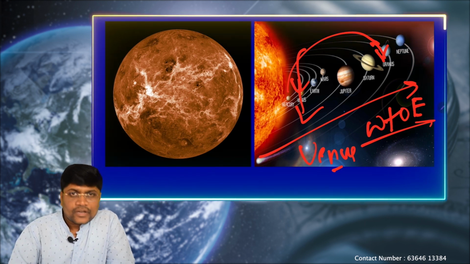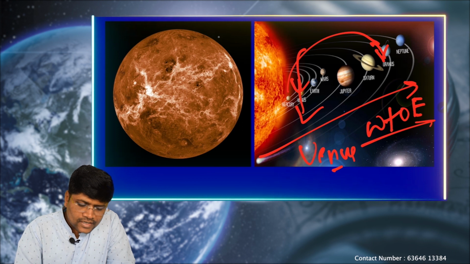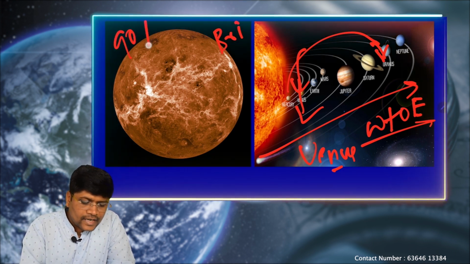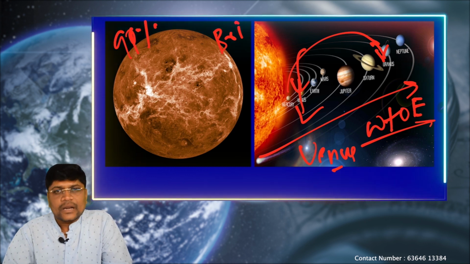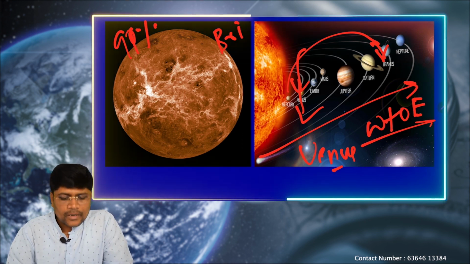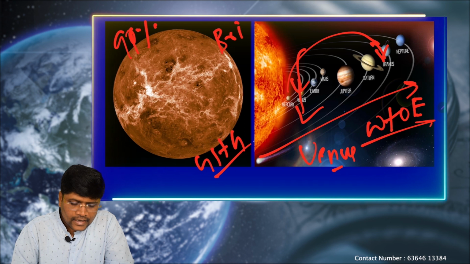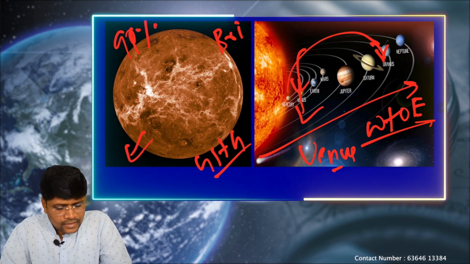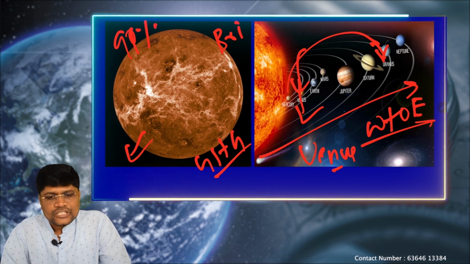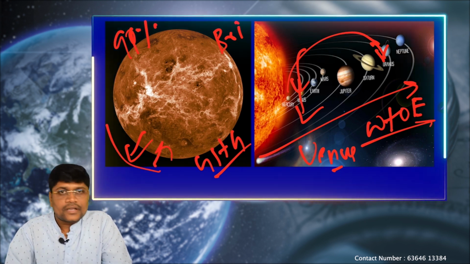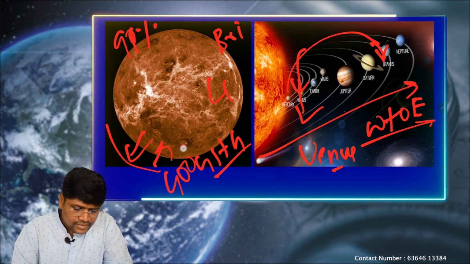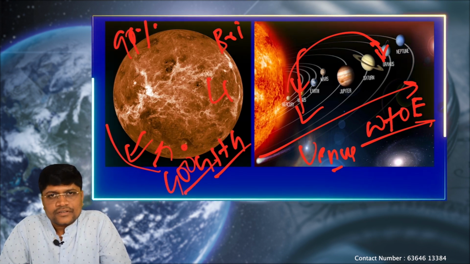Again, Venus is called the hottest and the brightest planet because it contains 90% carbon dioxide. Because of the excess carbon dioxide, it acts as a greenhouse gas. That means it is not allowing the planet's terrestrial radiation to escape into space. It is trapping it and keeping it there. That's why the temperature is 400 degrees Celsius. This is the hottest planet in the solar system.